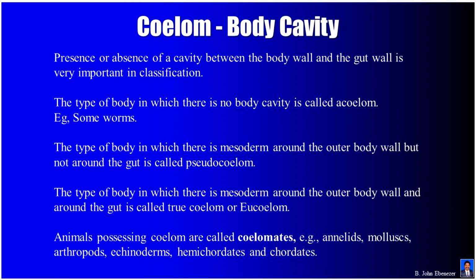The type of body in which there is mesoderm around the outer body wall and around the gut is called true coelom or eucoelom. Animals possessing coelom are called coelomates. Example, annelids, mollusks, arthropods, echinoderms, hemichordates, and chordates.